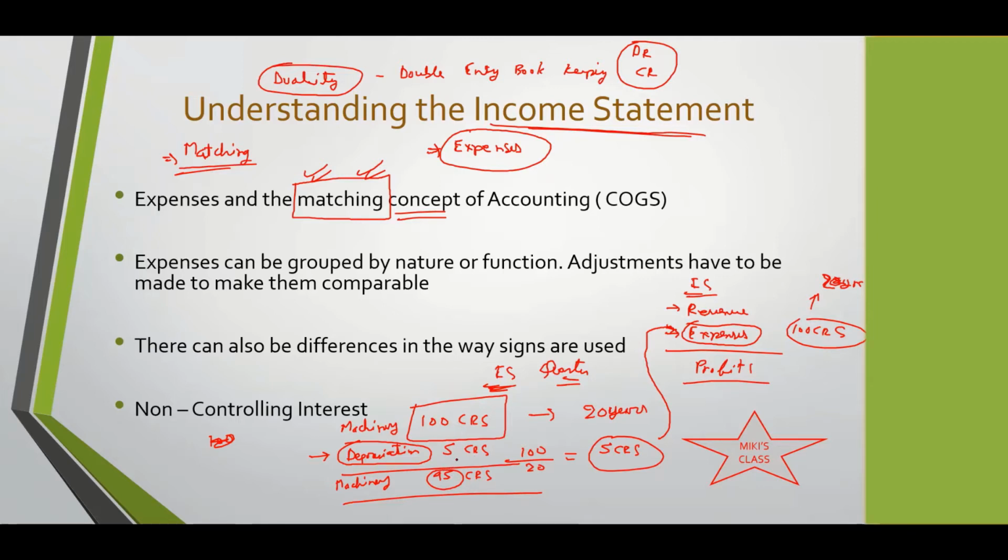Gain? Would it be part of gain, is it? No, no. OCI? Gain is only when you're selling or doing something. Gain is only when you bought the machine and done something with it. As of now you just kept it with you and are using it for production, right? So there's no gain.